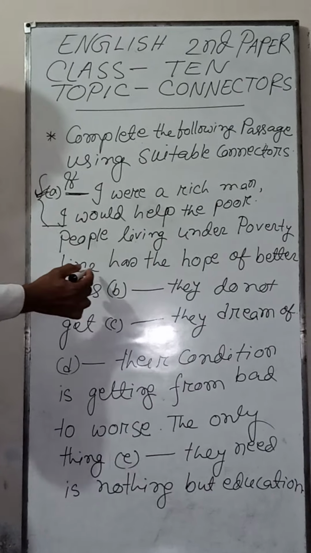This connector connected these two sentences. If you go through this passage again and again, you will get a better opportunity to understand connectors. Now I am going to show some connectors.